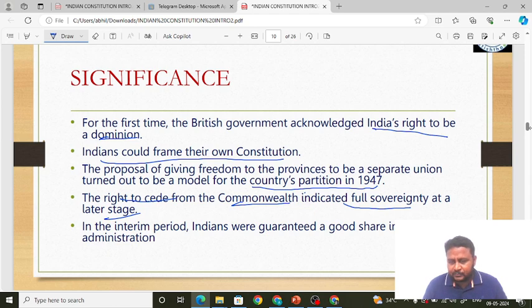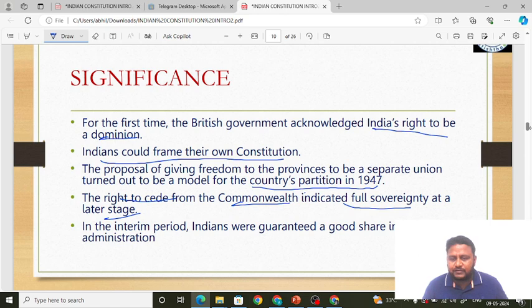Suppose you are in a home. What decision you want to take in your home should be decided by you. No external person should come and tell you to take a decision, or take a decision which you don't like. Okay, that is the meaning of sovereignty. That is, you have the free will to take the decisions for your country. This is the basic concept of sovereignty. I am telling in a basic way what sovereignty means.